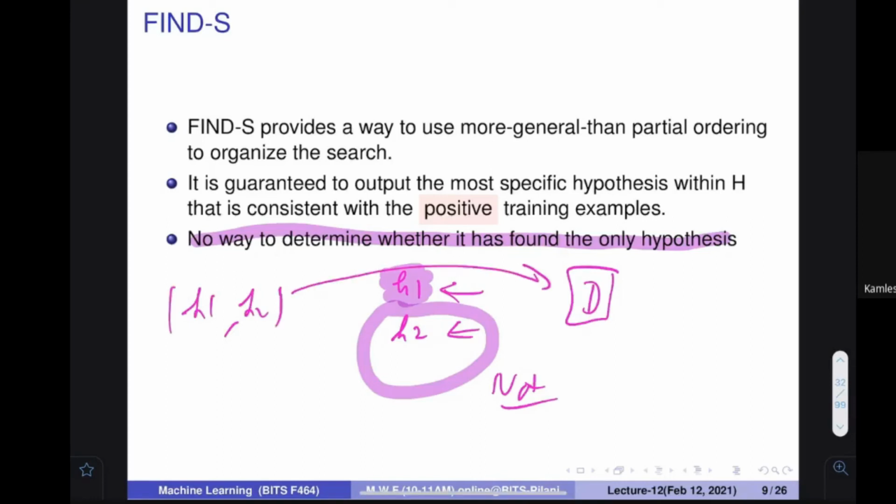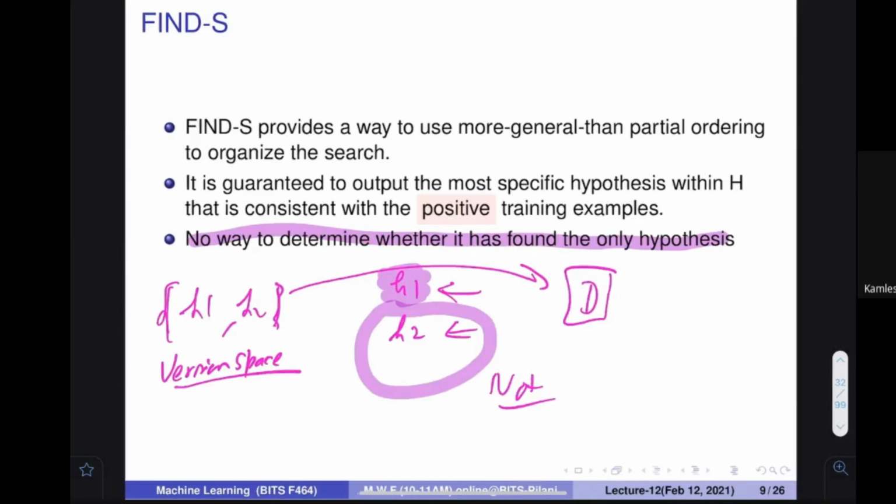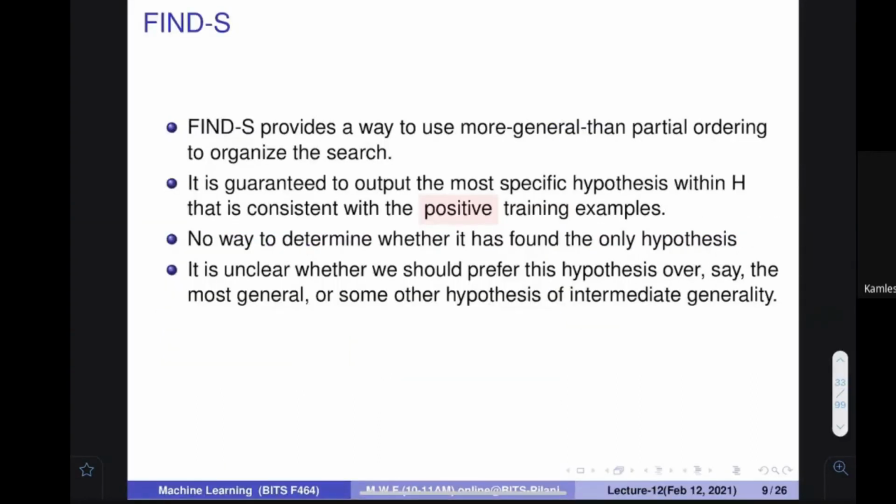this set has a special name called the version space. The version space is the name of the set that contains all the hypotheses which are actually consistent with my data. So if more hypotheses are there, how can I find all of them? Again, there is a problem. This is not done by this algorithm.